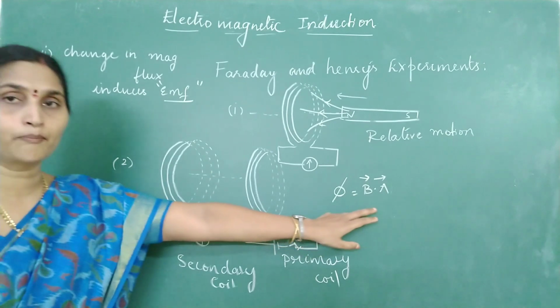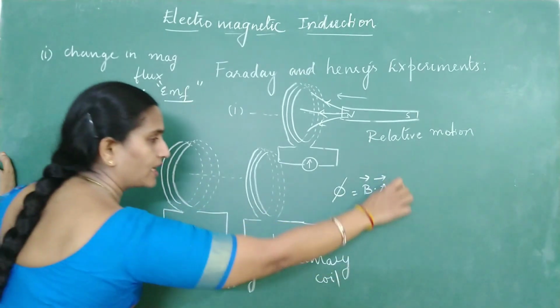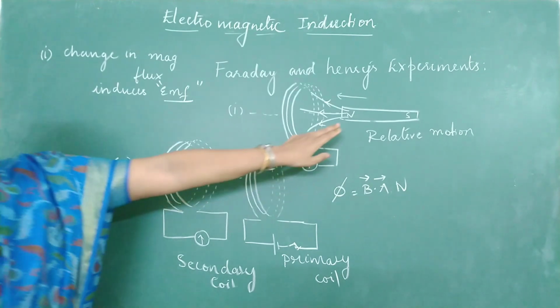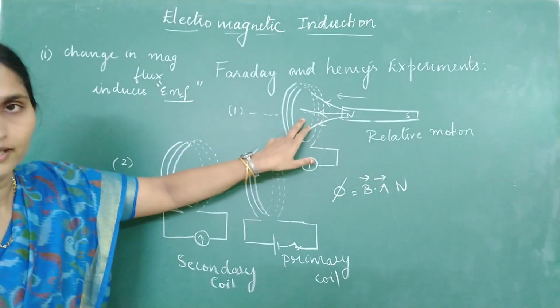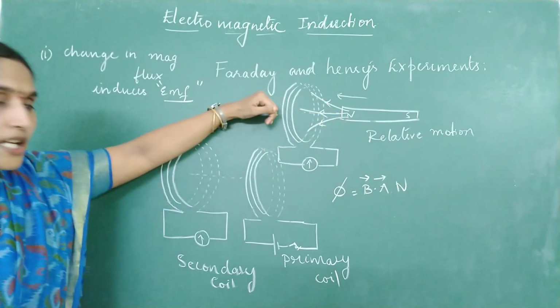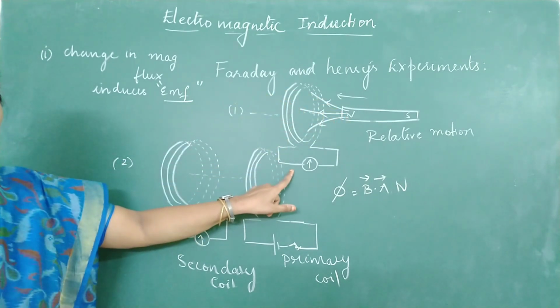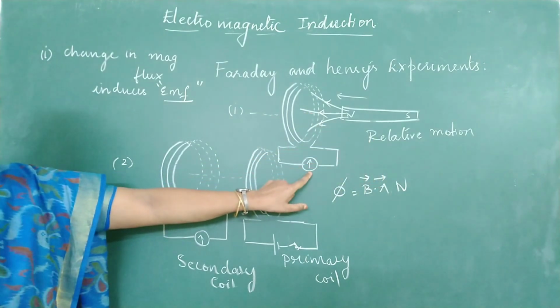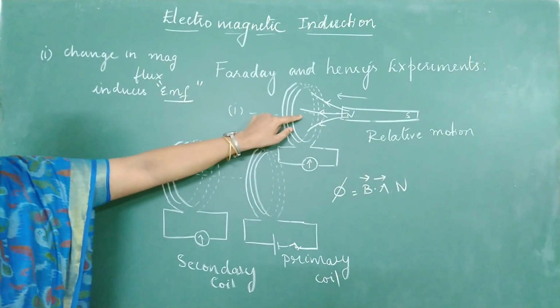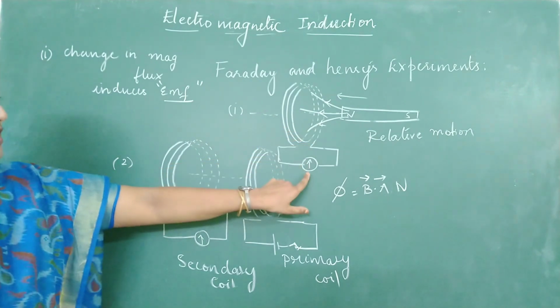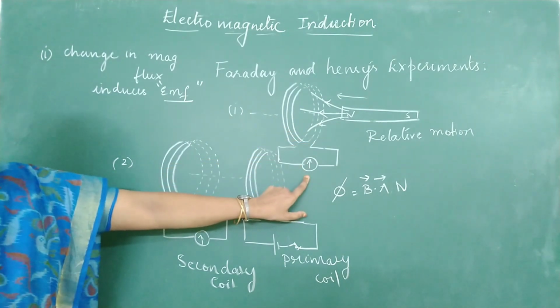And if you have n number of turns, then I will also write it as B into A into n into cos theta. When I am moving the magnet close to this coil, what is happening to magnetic flux? Flux is increasing. So there was a deflection. When you move the magnet away, flux is decreasing. Again there is a deflection. So whenever there is an increase or decrease of flux, there was a deflection in the galvanometer.